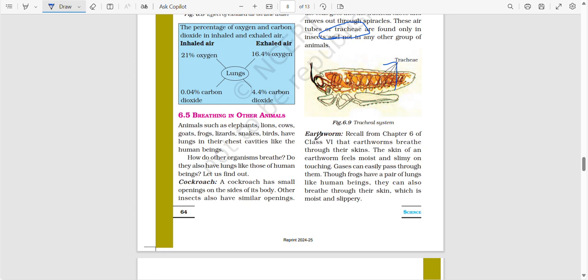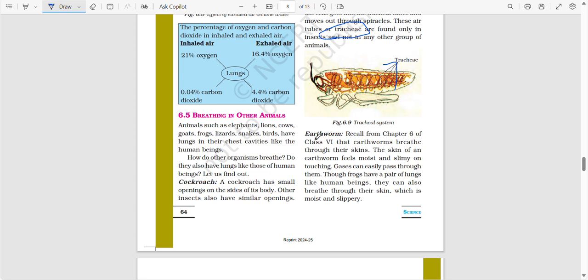Another example is the earthworm. Basically, you have reached this in Chapter 6 of Class 6. The earthworm breathes through its skin. Yes, obviously you have read this. The skin of an earthworm feels moist and slimy on touching. Gases can easily pass through it, and they breathe through their skin.